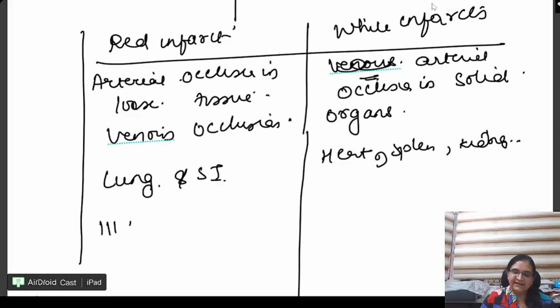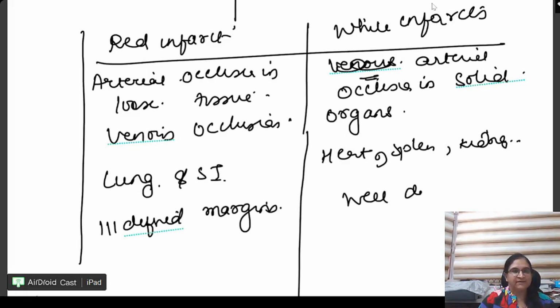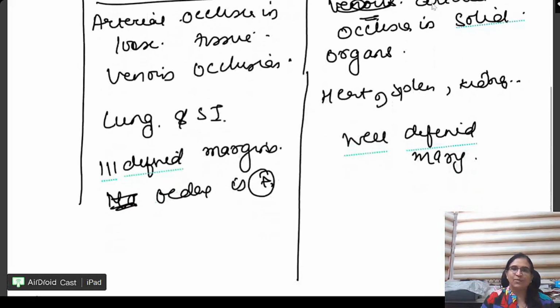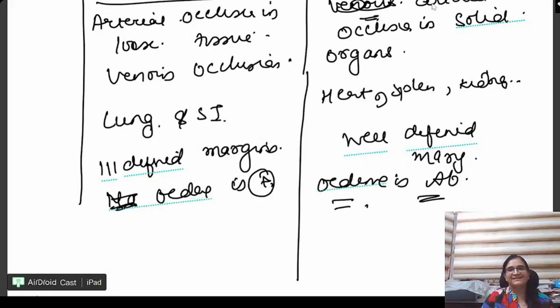This has ill-defined margins. This has well-defined margins. In the red infarct, edema is usually present, whereas in the white infarct, edema is absent. These are additional points which we have done.